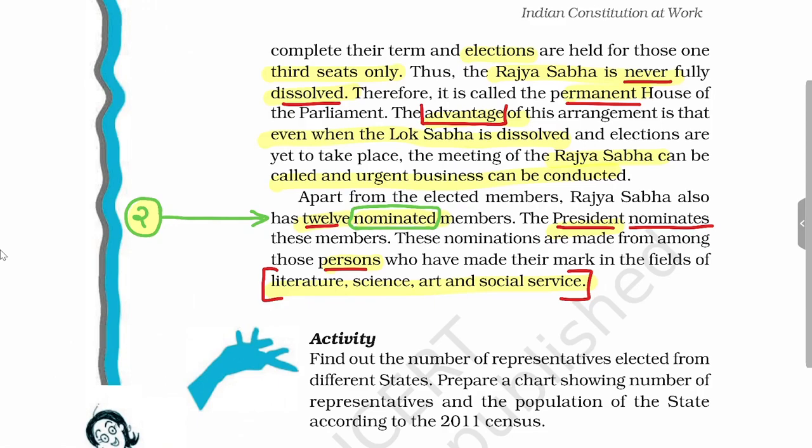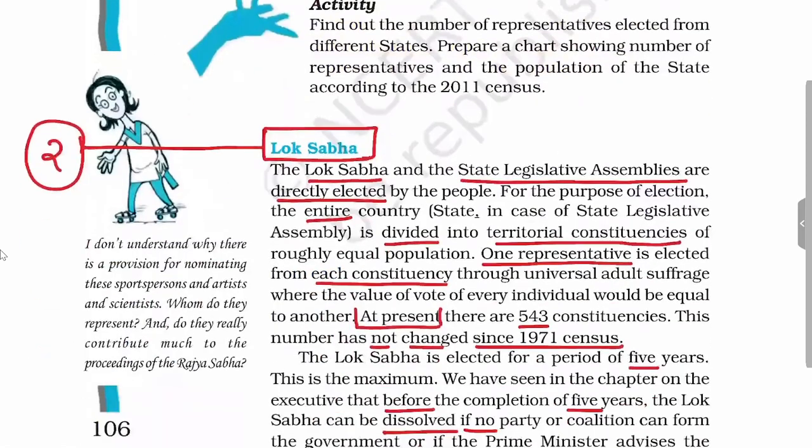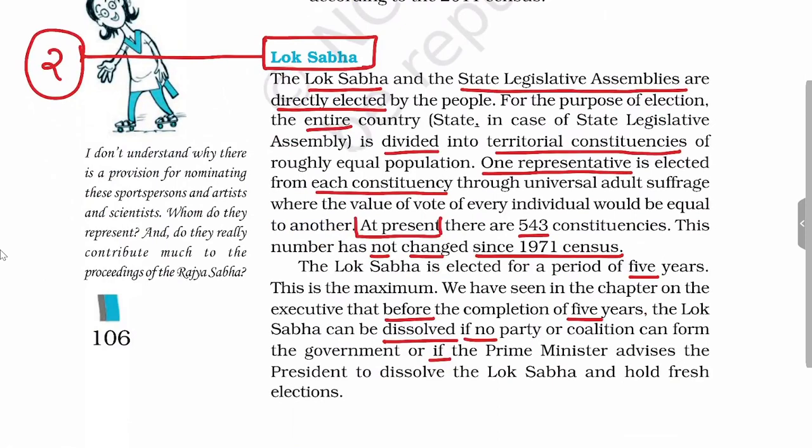So this is all about the type of members in Rajya Sabha. Now we'll move to Lok Sabha. This is the other house of India. Lok Sabha and the state legislative assemblies of the states are directly elected. For this purpose, the entire country is divided into territorial constituencies. One MP or representative will be elected from a particular constituency. At present, our country India is divided into 543 constituencies. This has not changed since the census of 1971.